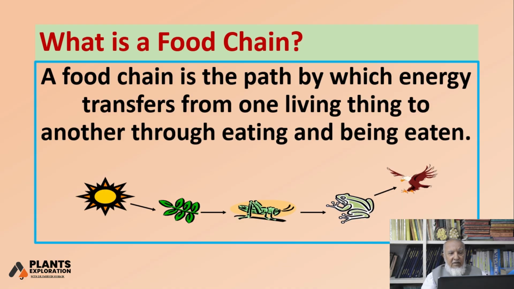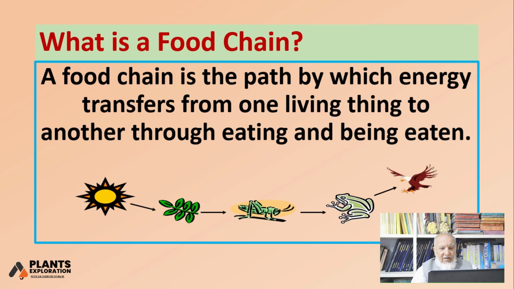It's not that there is only one way, that you always keep on eating, but one day you would also be eaten by another organism. Like in this case you can see that solar energy is there, the plant is there, the grasshopper is there, the frog is there, and the frog is then taken up by the kite or by the higher organisms.